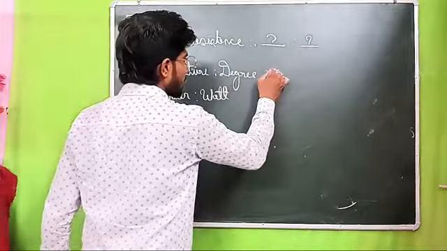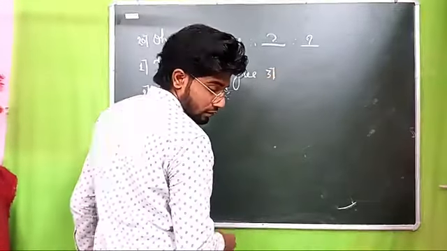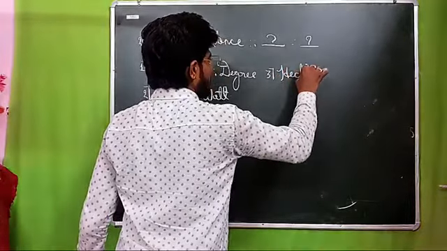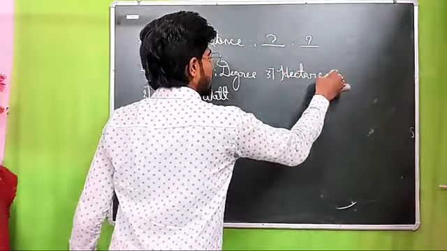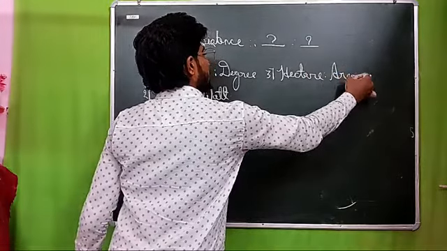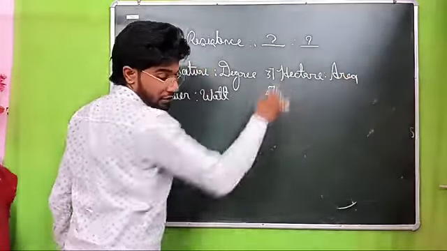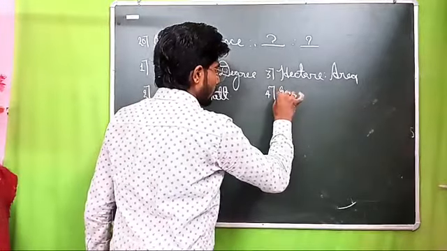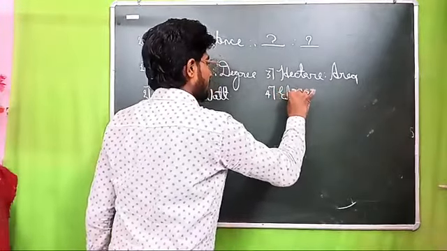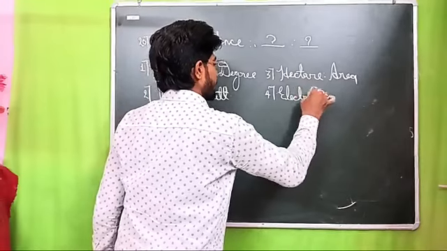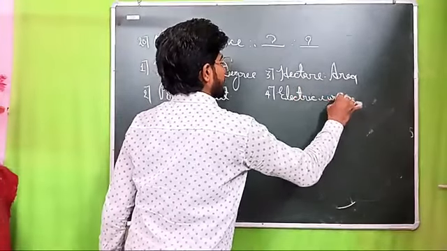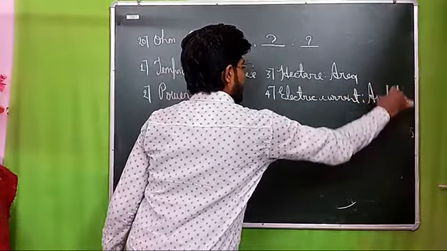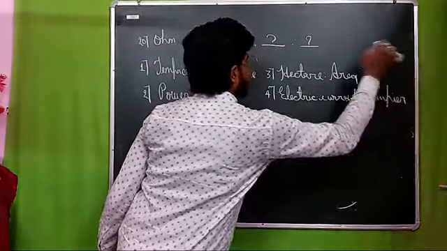And option number third says hectare related to area, same manner. Option number fourth says electric current related to ampere. Here, which option will be right?